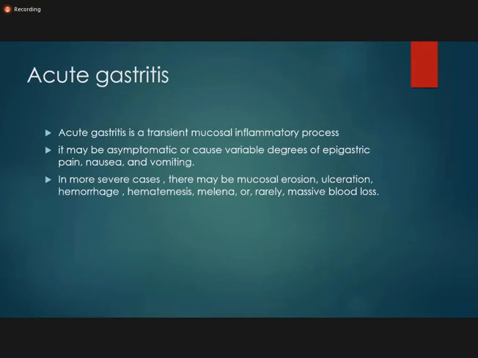Acute gastritis is a transient mucosal inflammatory process. It may be asymptomatic, a patient comes with no symptoms, or causes variable degrees of epigastric pain, nausea, vomiting. And in more severe cases, if there is increased mucosal erosion, or severe ulceration or hemorrhage, it can cause massive blood loss, which can lead to hematemesis and melena, that is the blood in the stool.